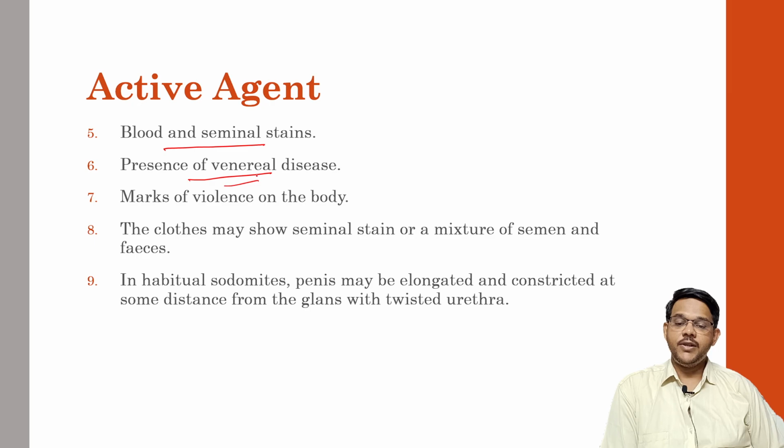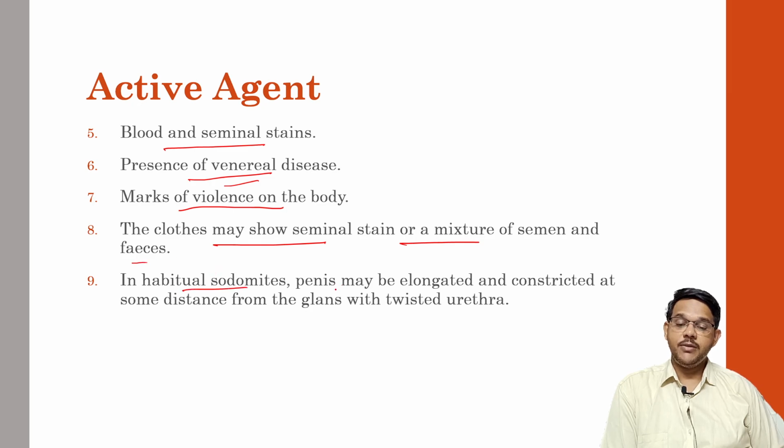In the presence of another disease, if signs of another disease are there, they should be noted down. If any marks of violence on the body are present, they have to be correlated with the history given by the accused and the history given by the victim. Then clothes may show similar stains or a mixture of semen and feces.